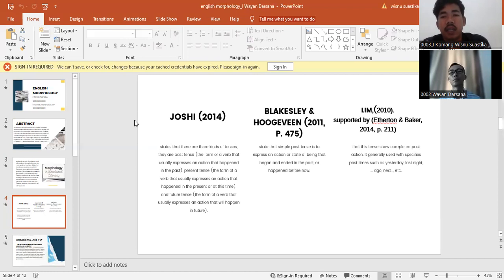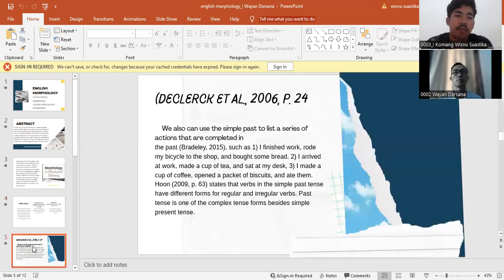He said that this tense shows a complete past action and is generally used with specific past time expressions such as yesterday, last night, ago, and others. Next slide.